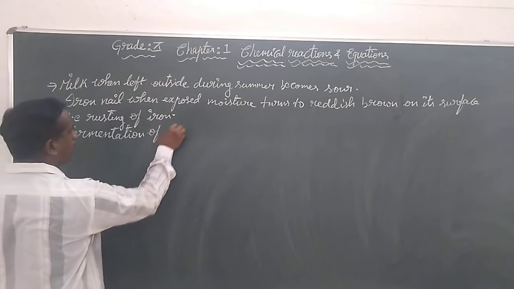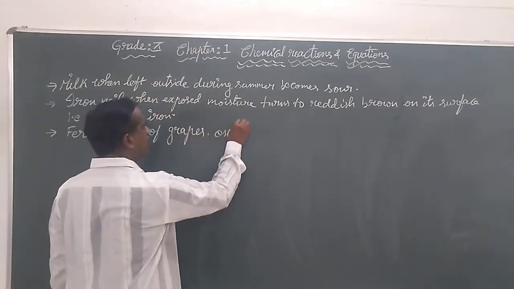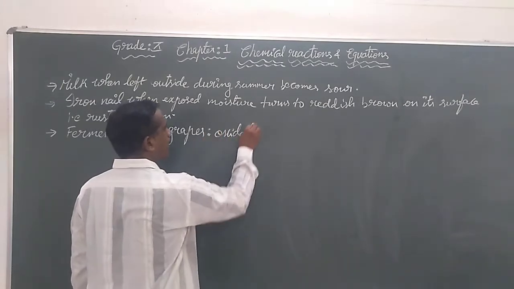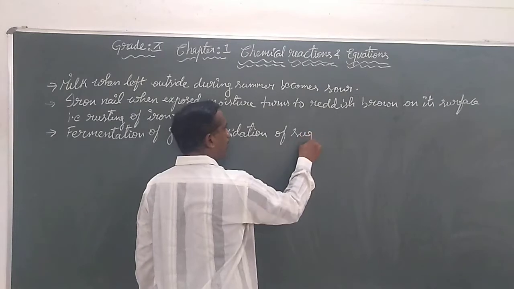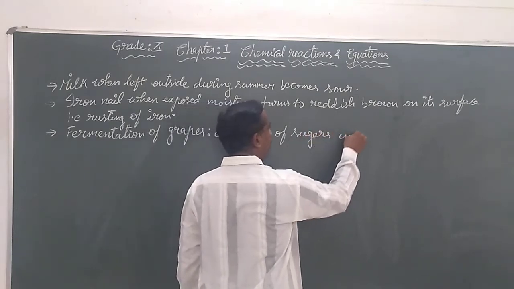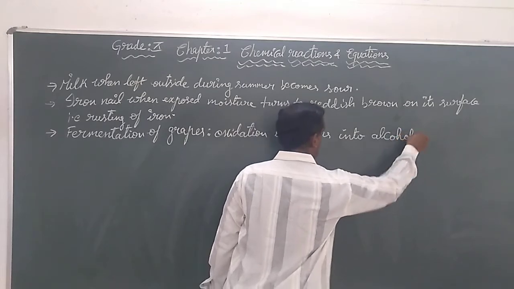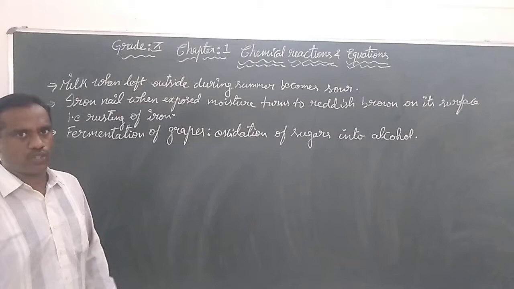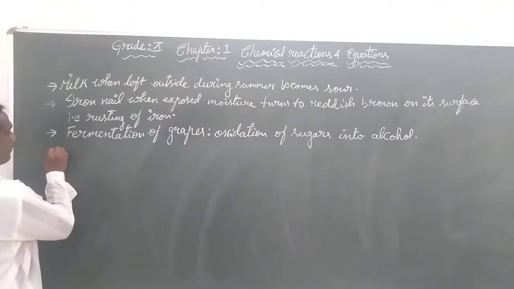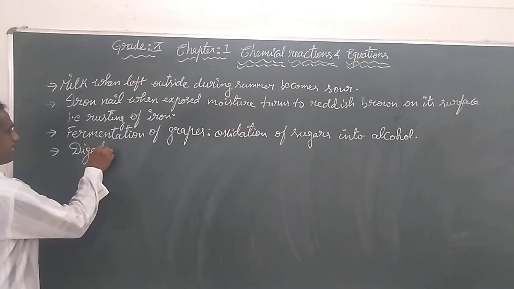Fermentation of grapes is due to oxidation of sugars into alcohol. This is also a chemical change. And we know the food we eat is digested.